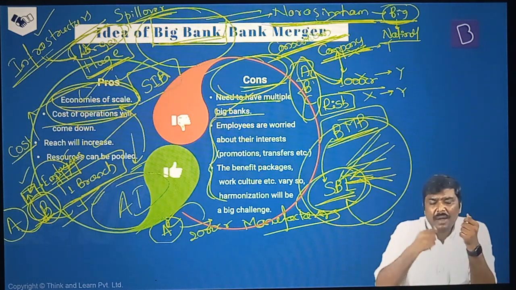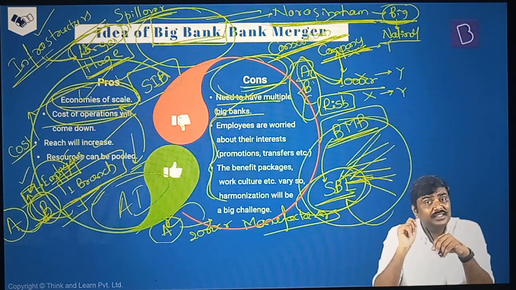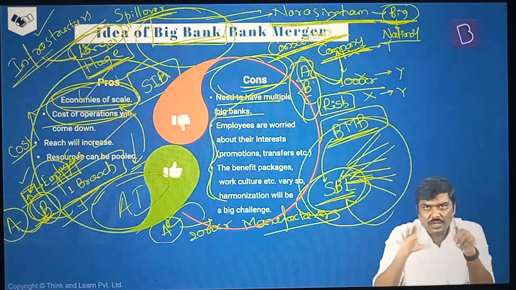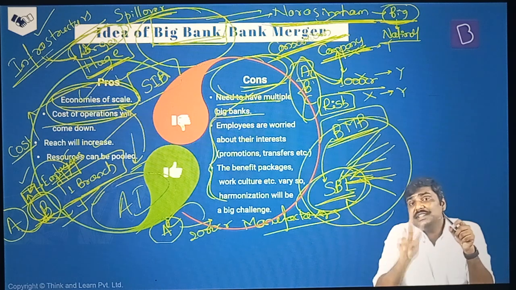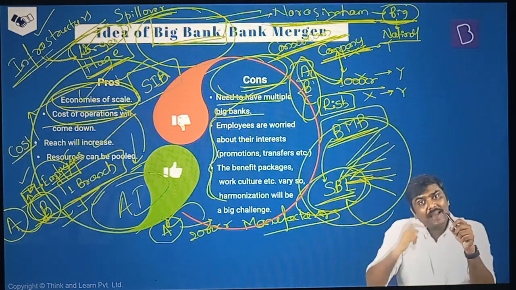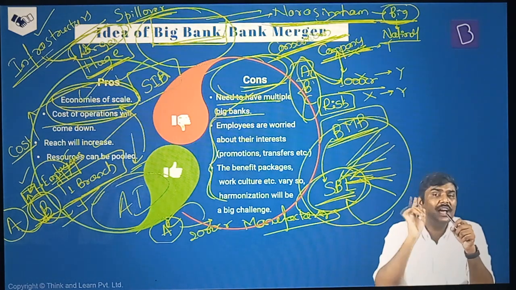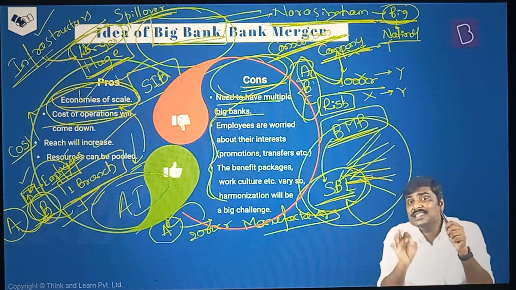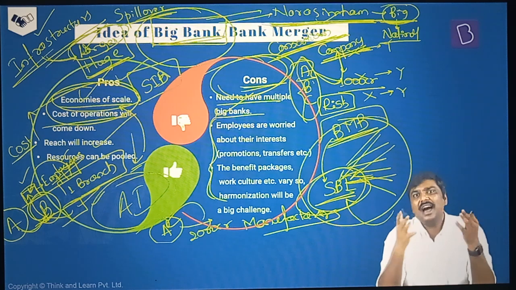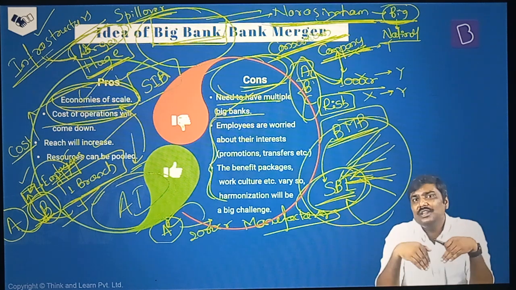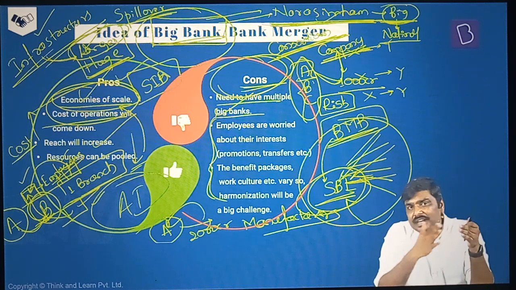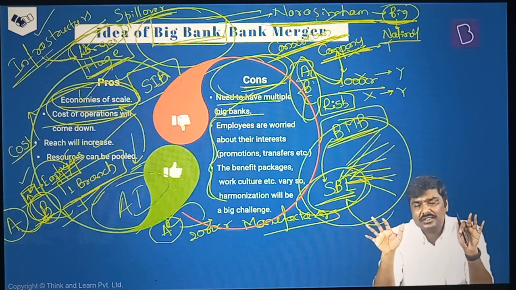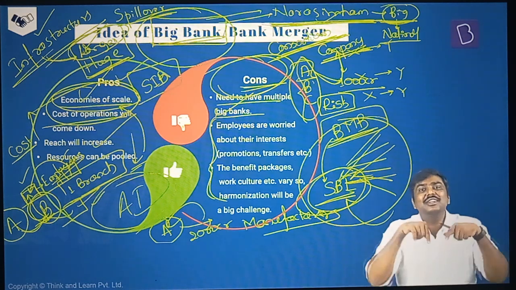And on what basis would a bank be identified or recognized as a DSIB? Whenever a bank's assets cross more than 2% of GDP value. Imagine GDP is 100 crore, 2% of GDP will be how much? 2 crore. So if a bank's assets cross more than 2 crore rupees, then RBI says I will classify and notify this bank as a DSIB, domestic systemically important bank. And please understand, RBI is not the first entity in the world to do this. In fact, even before DSIB, which was introduced post 2015 in India, there was a concept of GSIB, Global Systemically Important Banks. Based on the model of a GSIB, we have introduced a DSIB in India.